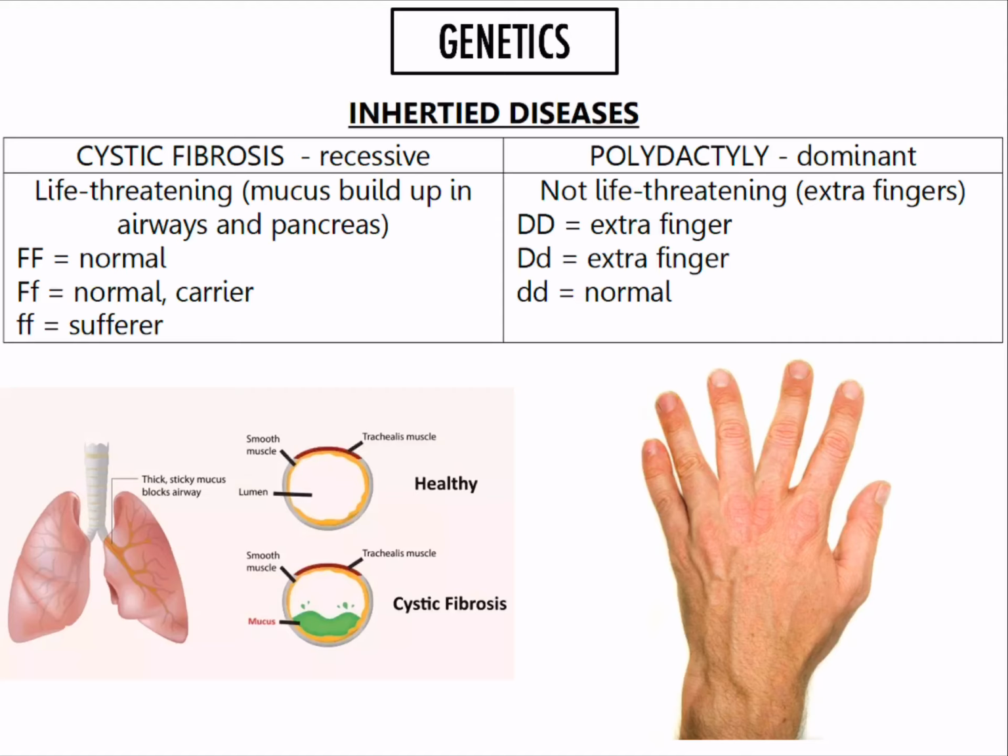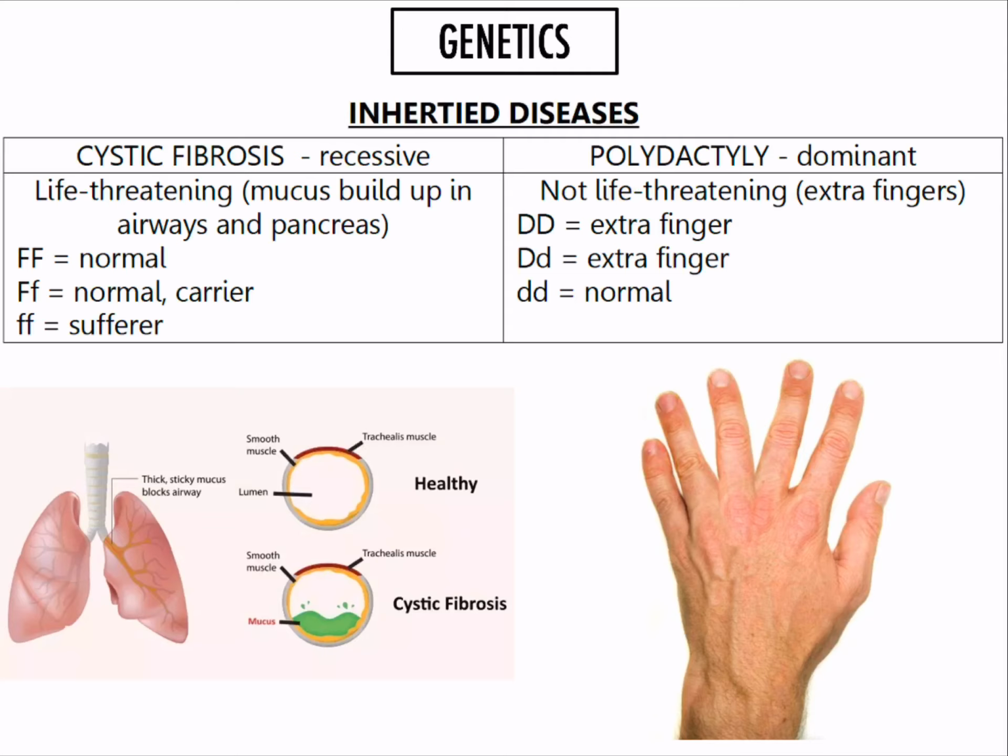These people actually have to take a whole cup of tablets of just enzymes while they're having their food in order to be able to digest their food properly. And finally, their reproductive organs can get blocked by mucus, and as a result, sperm and egg will not be able to meet, and therefore they can't have kids. However, luckily, it's only caused by a recessive allele, therefore the chance of having it is quite low.